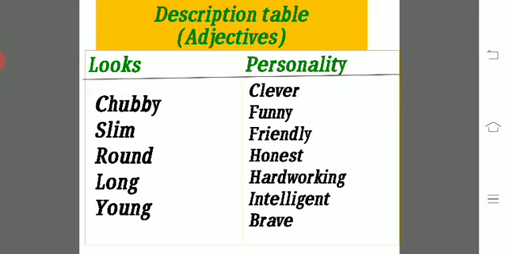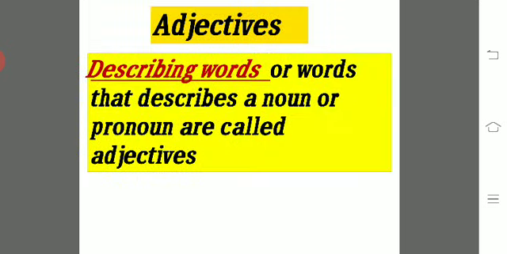We wrote many words to describe Mala, like hardworking, brave, intelligent, clever, curious. So these words which describe a person or a thing are called adjectives.